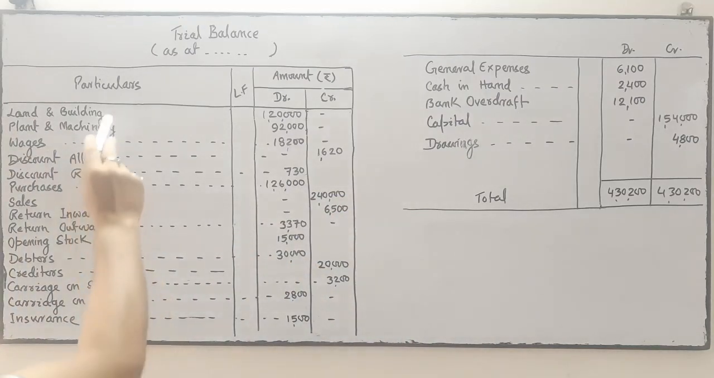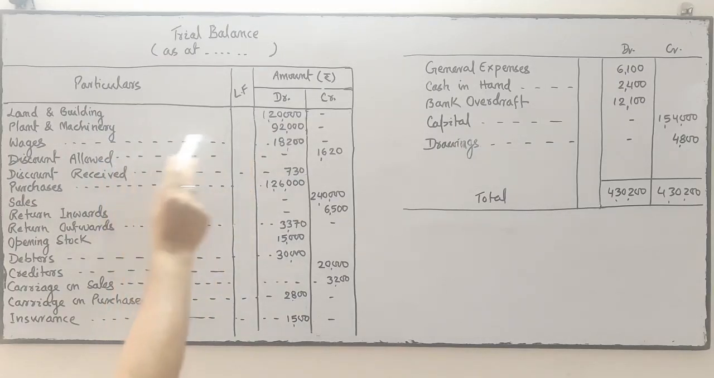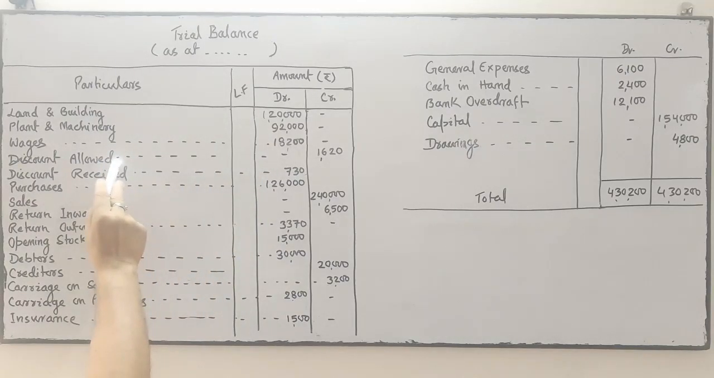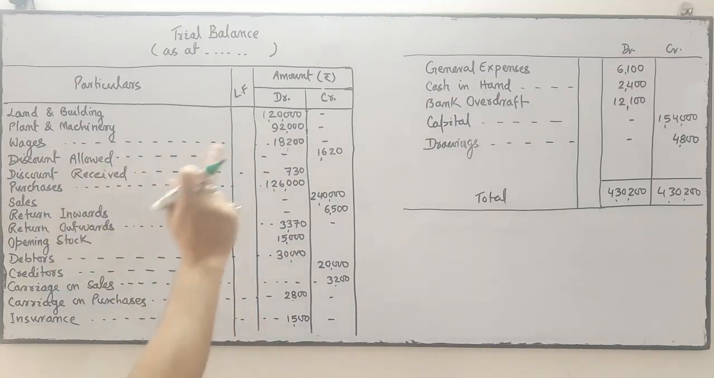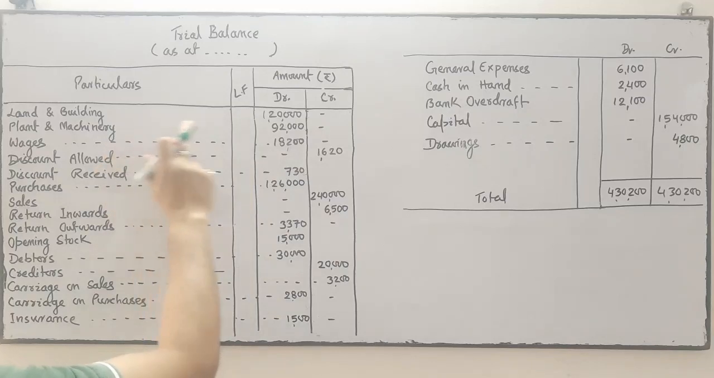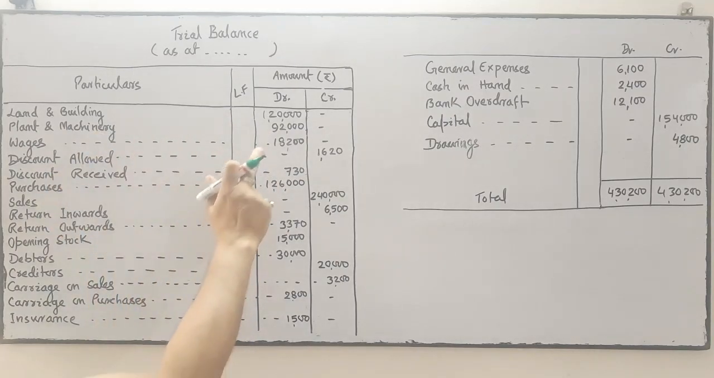So what he has done: land and building, debit side; plant and machinery, debit; wages, debit; discount allowed, credit. This is the mistake the accountant has committed. Land and building is an asset, debit balance. It is correct. All assets have the debit balance. Plant and machinery, debit balance. Correct. Wages, expenses, debit balance.